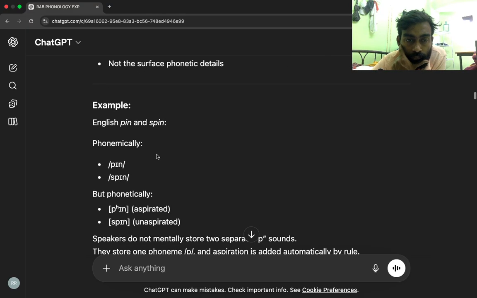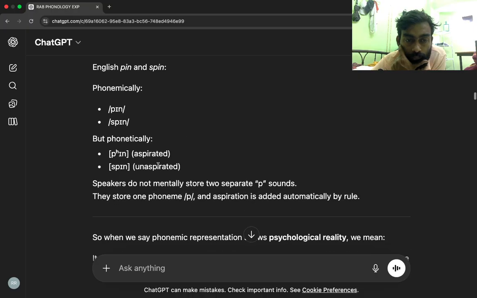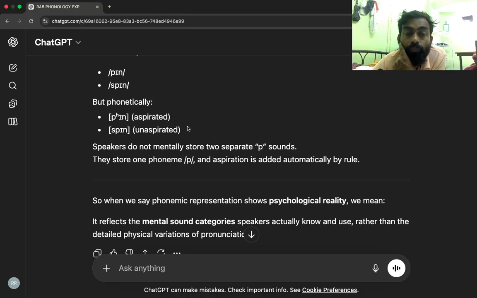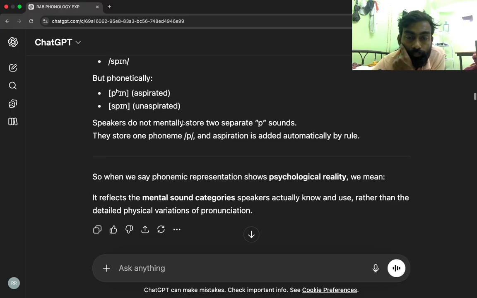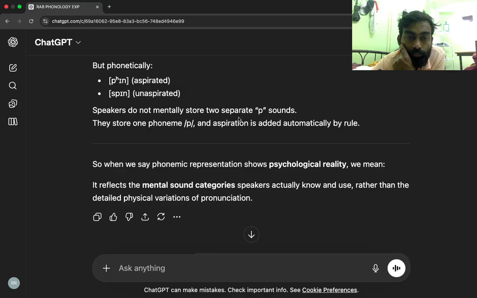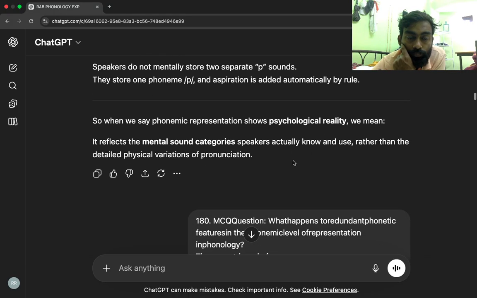Example. English pin and spin. Phonemically, slash pin slash, slash spin slash, but phonetically, pin, aspirated, spin, unaspirated. Speakers do not mentally store 2 separate p sounds. They store one phoneme p, and aspiration is added automatically by rule. So when we say phonemic representation shows psychological reality, we mean it reflects the mental sound categories speakers actually know and use, rather than the detailed physical variations of pronunciation.